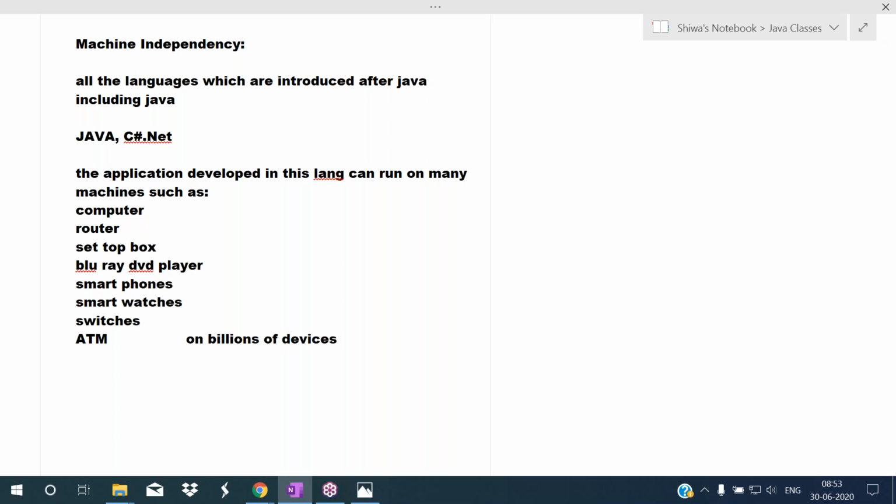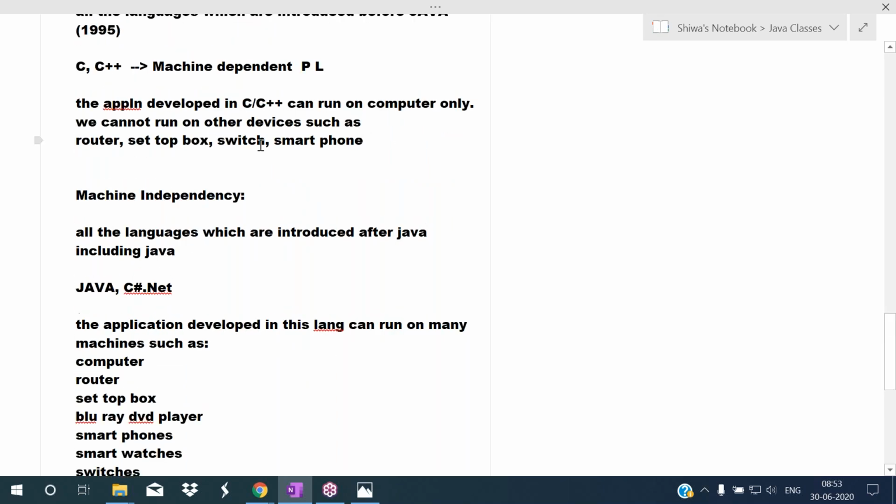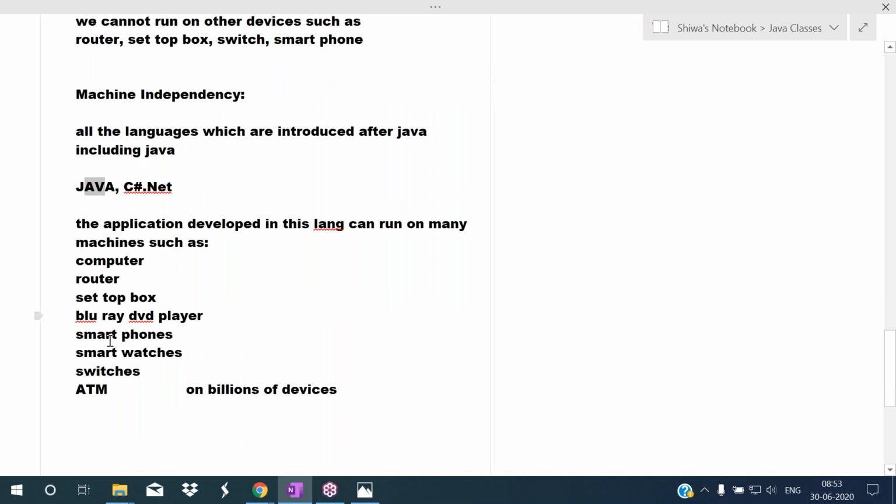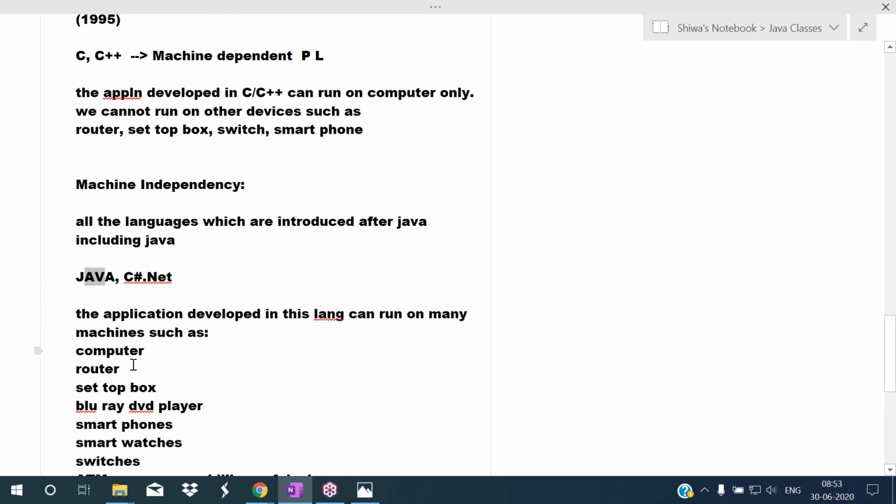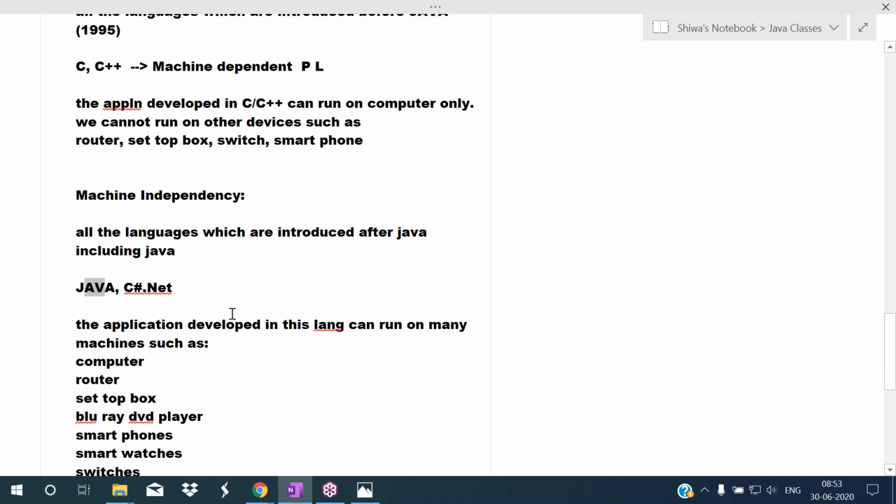See, using C, C++ language we can develop the software. Using Java language also we can develop the software, but the software developed in C++ can run on computer only. But the software developed in Java we can run on many machines. So which one is useful here? Automatically Java is useful.